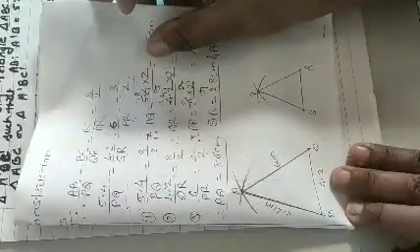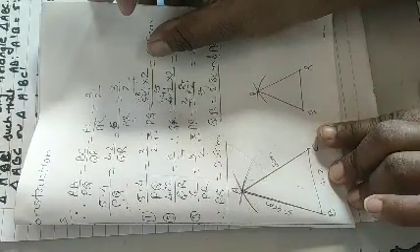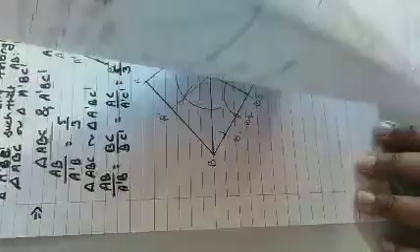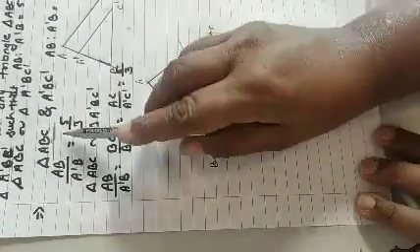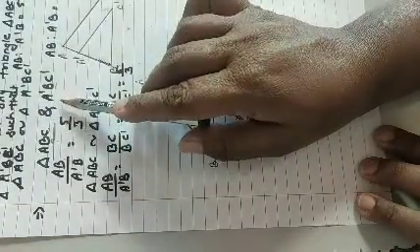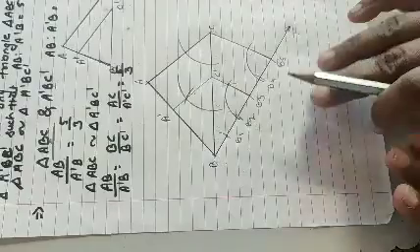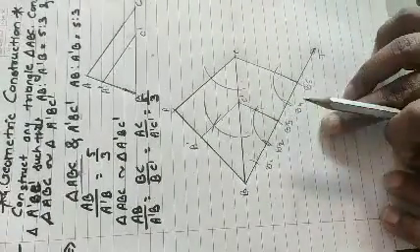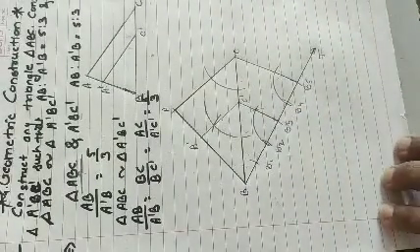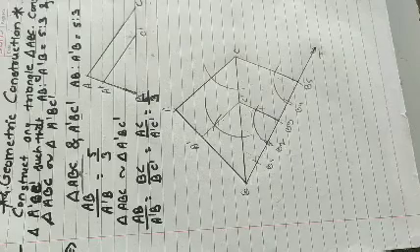But when there is one common vertex, at that time your construction should be like this. So do the steps of construction and complete it.